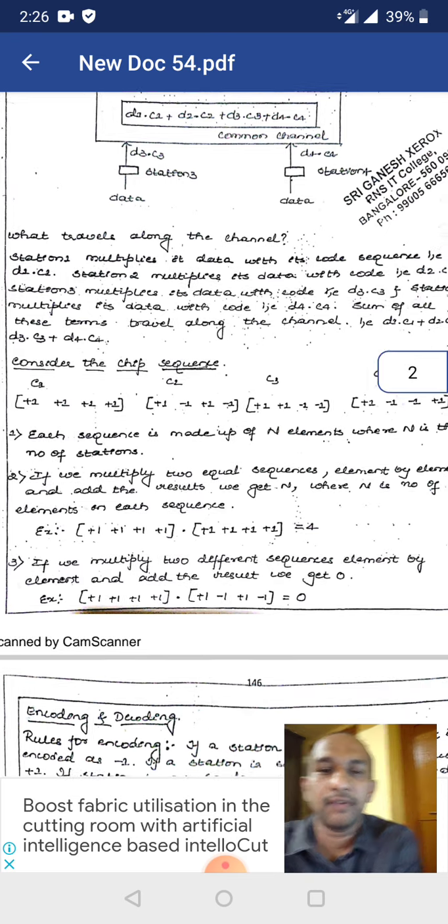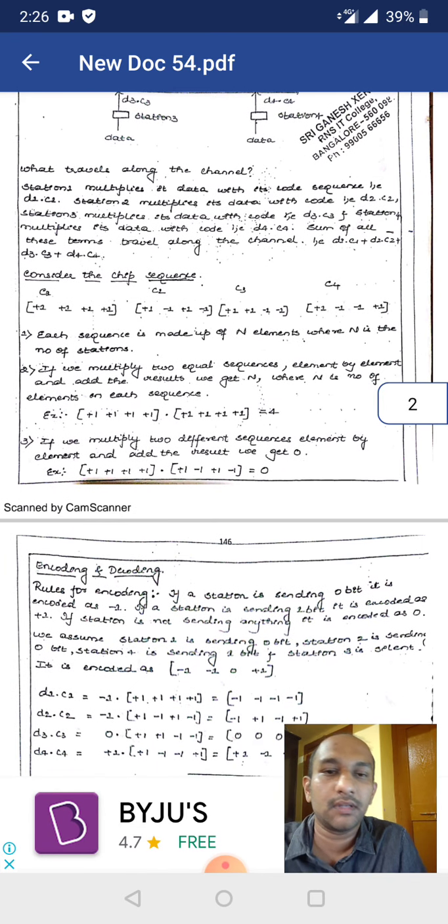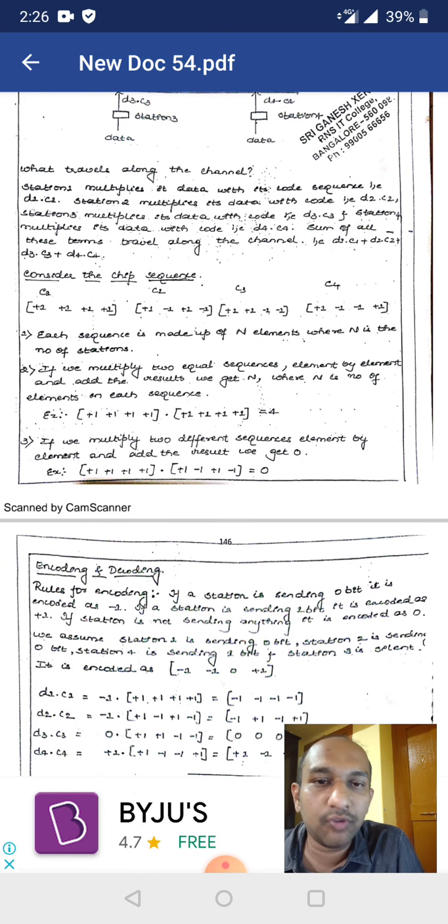So here we have the code sequences. Just for example, we have taken 4 code sequences, that is C1, C2, C3 and C4. The C1 code sequence is +1, +1, +1, +1, all are positive numbers, and C2 code is +1, -1, +1, -1, and C3 is +1, +1, -1, -1, and C4 is +1, -1, -1, +1. These are the sequences of codes,